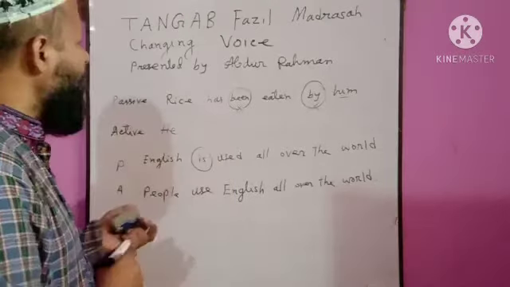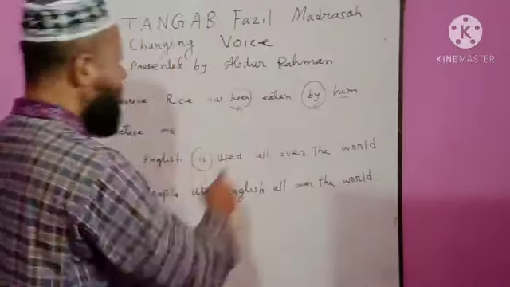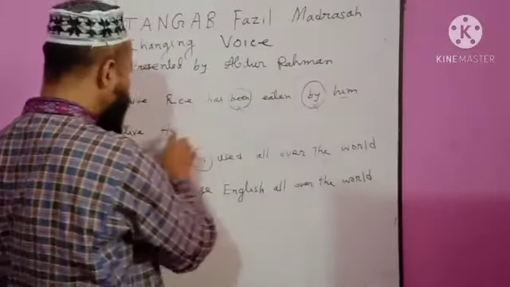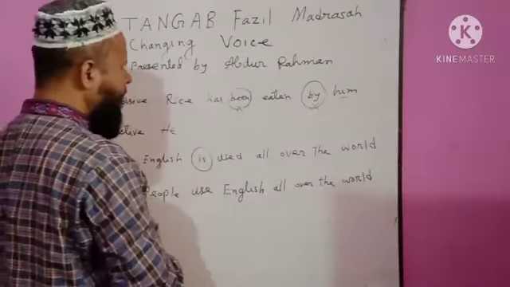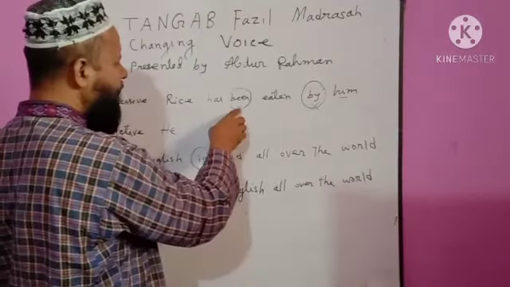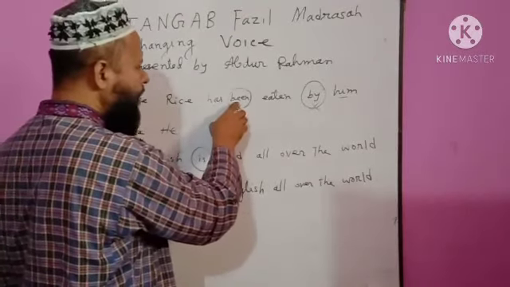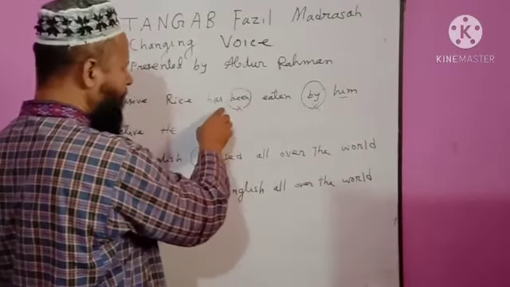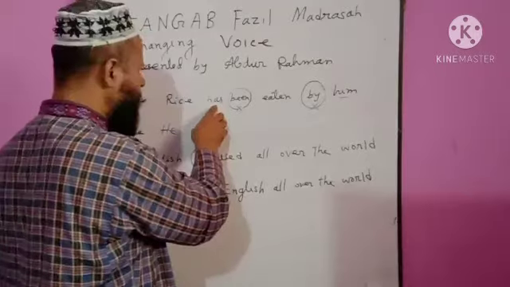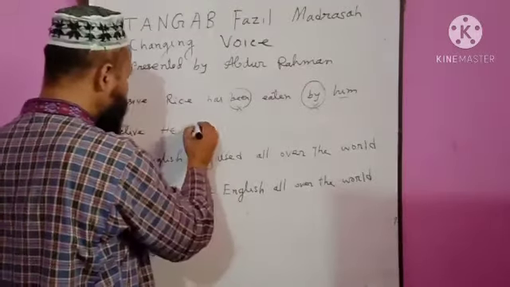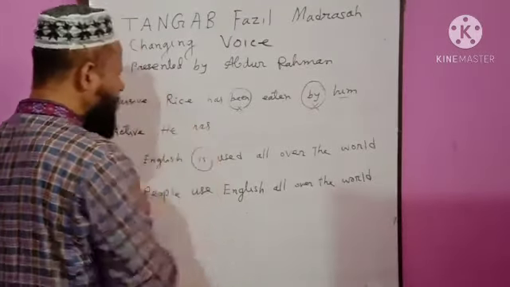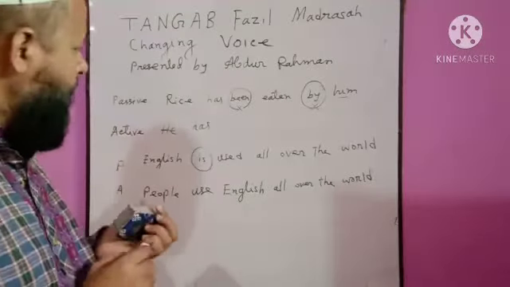Number 2, the object after "by". "Him" will be the subject, "he". Then the given auxiliary verb. After vanishing the to be verb, there is an auxiliary verb in this sentence, and this given auxiliary will sit.